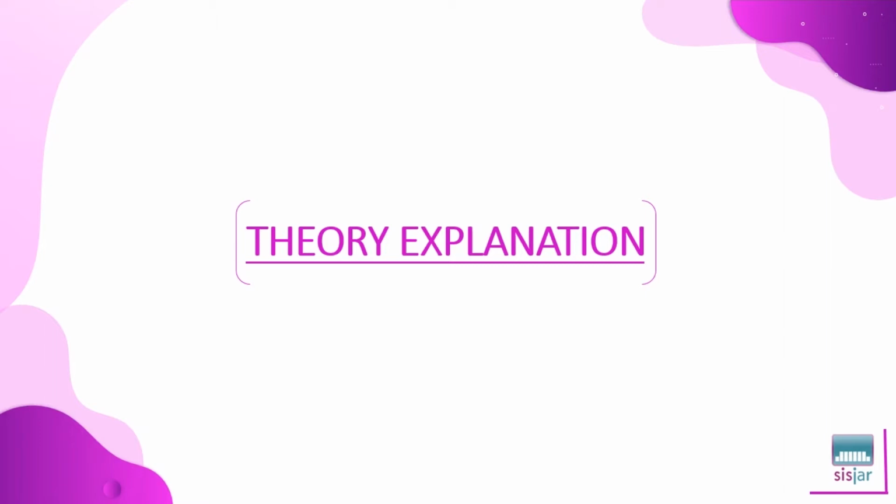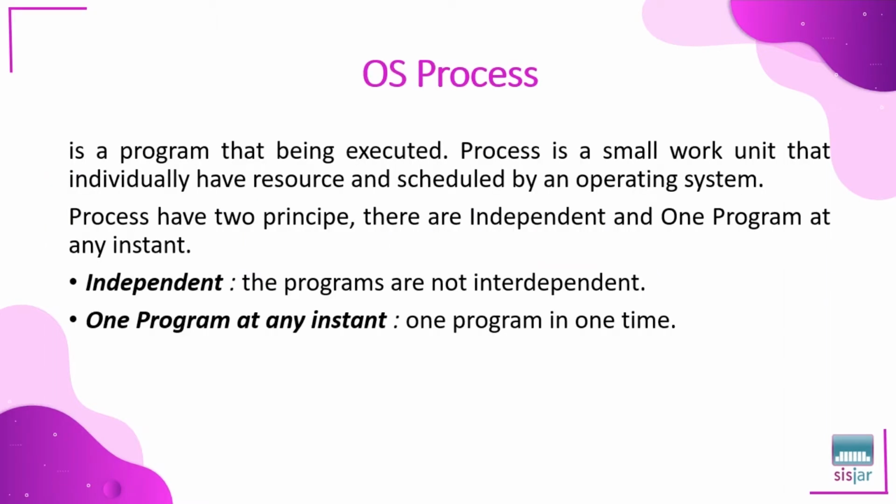Theory explanation. An OS process is a program that is being executed. A process is a small work unit that is individually researched and scheduled by an operating system. A process has two principles: independent and one program at any instant. Independent means the programs are not interdependent. One program at any instant means one program at one time.